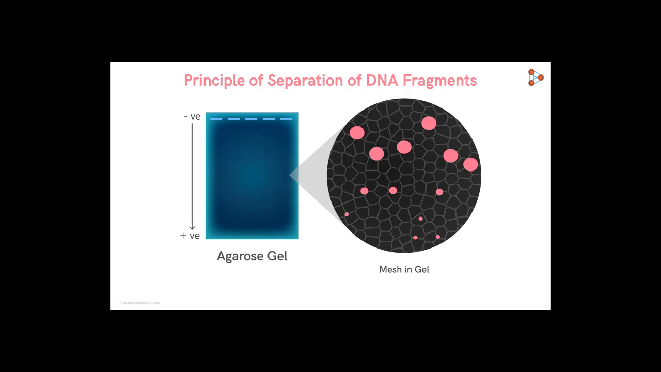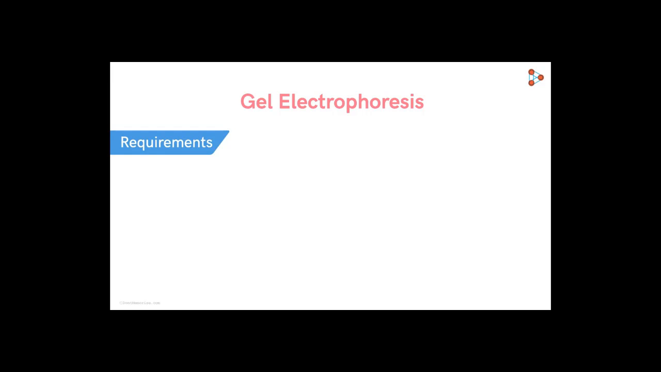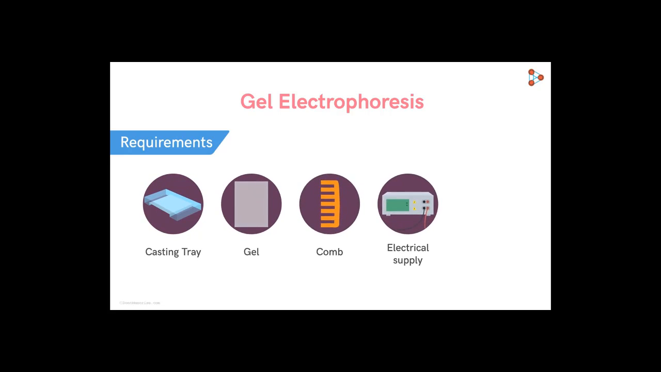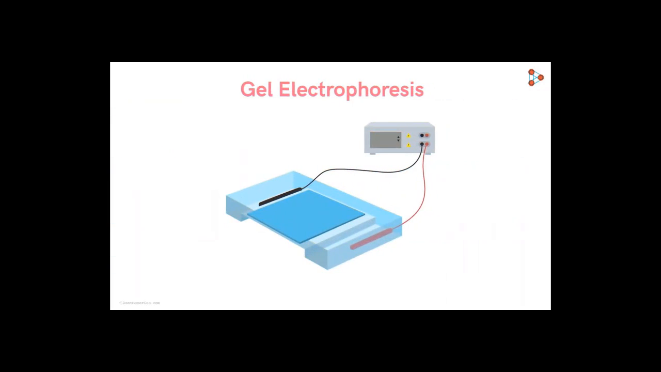Now let's see how the procedure works. The first requirement is the complete setup. This will include the casting tray, gel, a comb for making wells in the gel, electric supply, and most importantly, DNA sample with different sized DNA fragments. Here's an illustration of the casting tray containing the gel in which we will load the DNA mixture. We usually opt for a comb to form well-like structures into the gel.